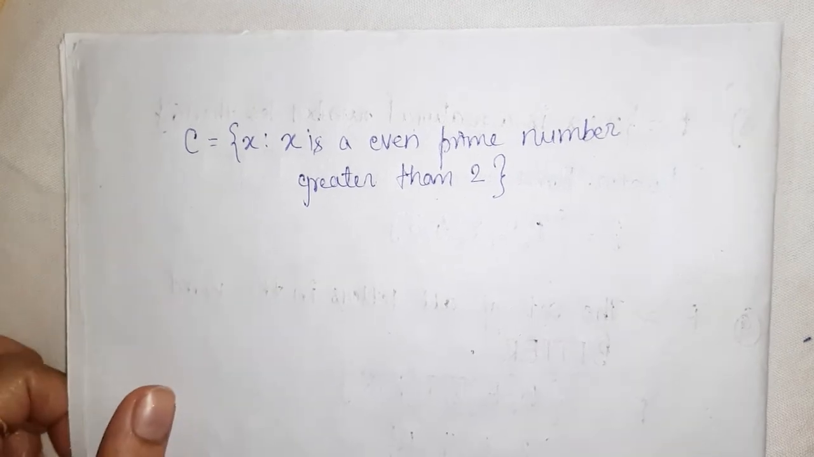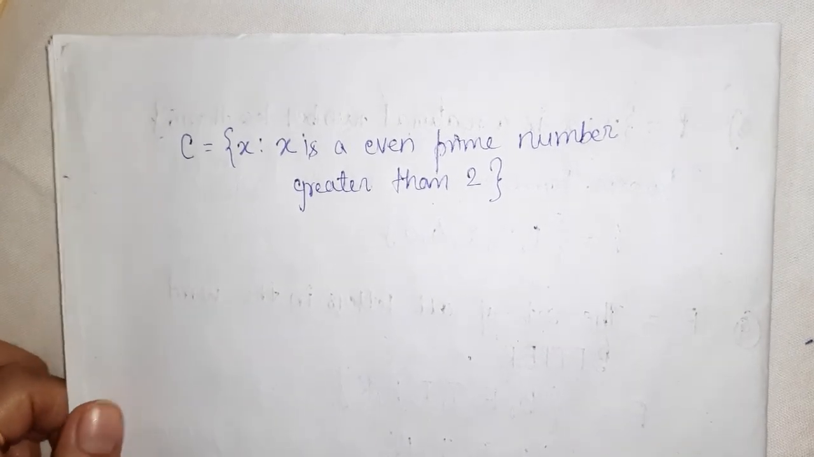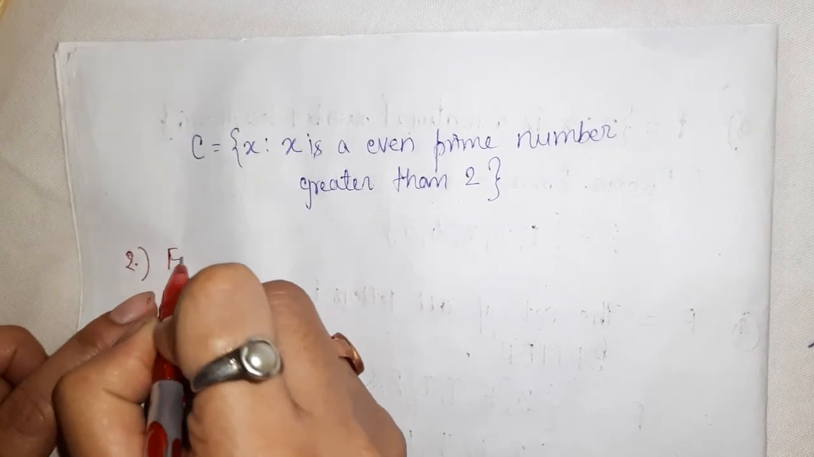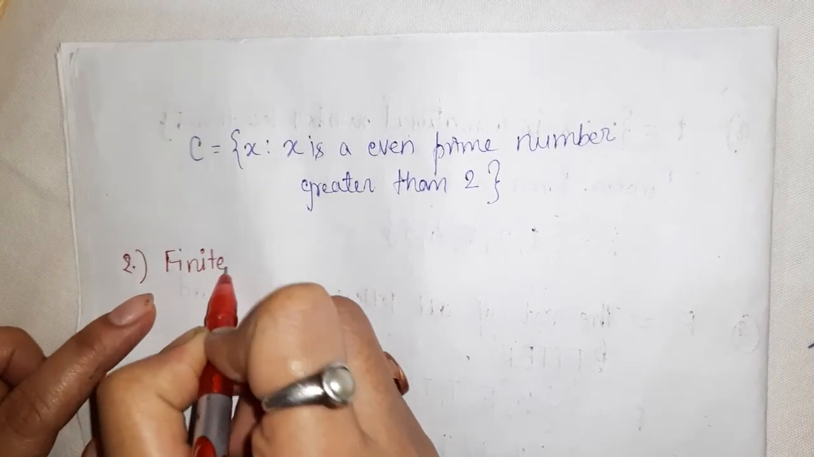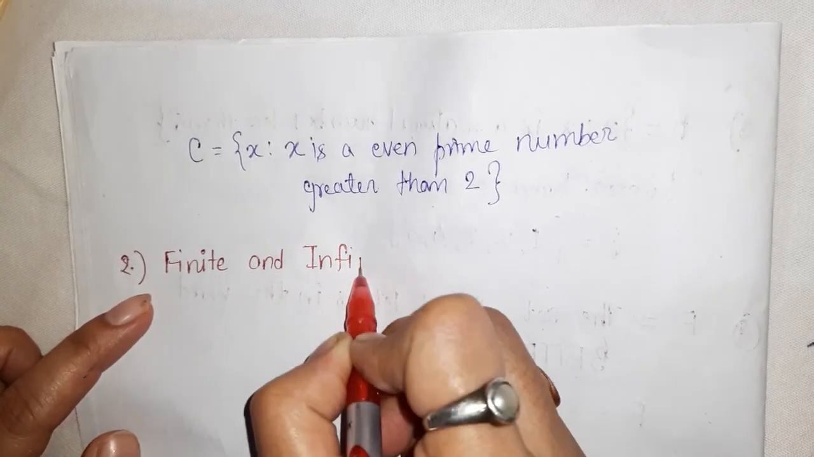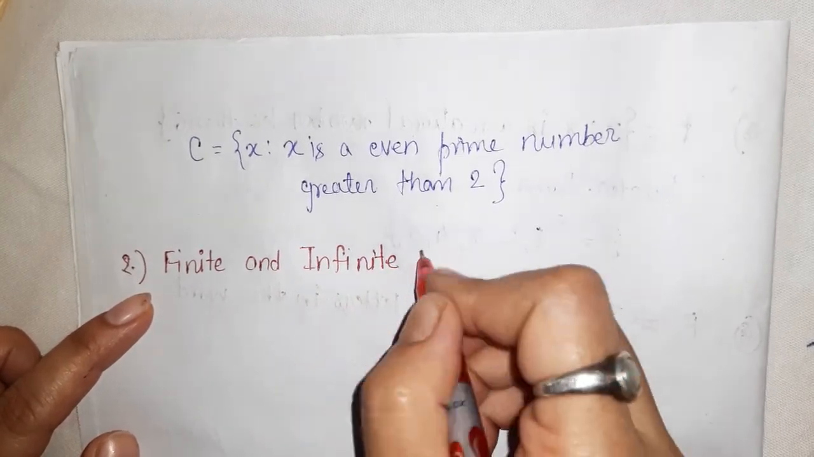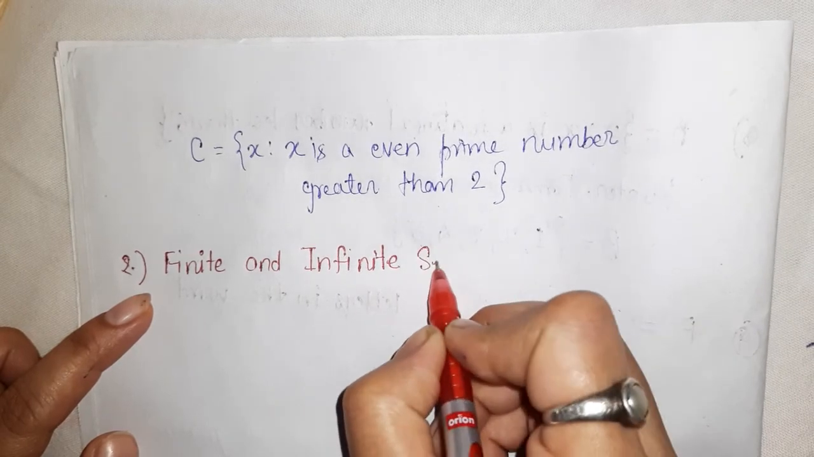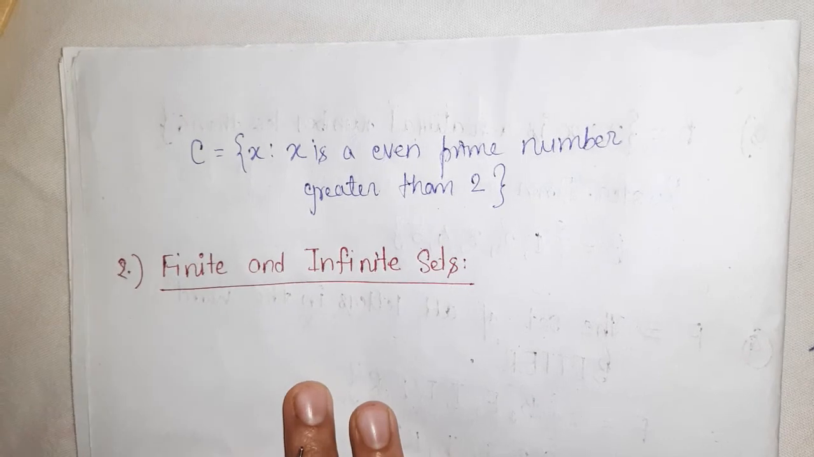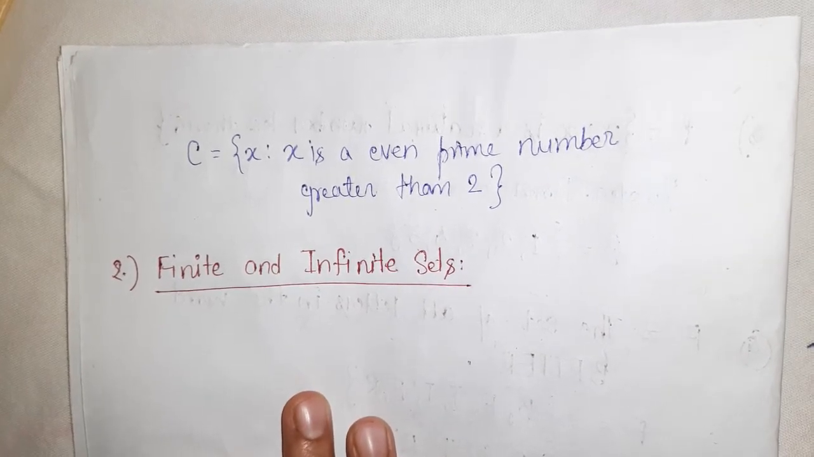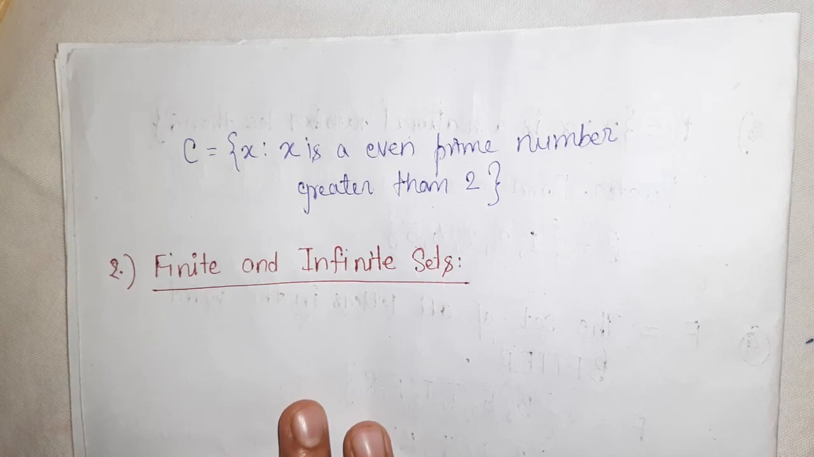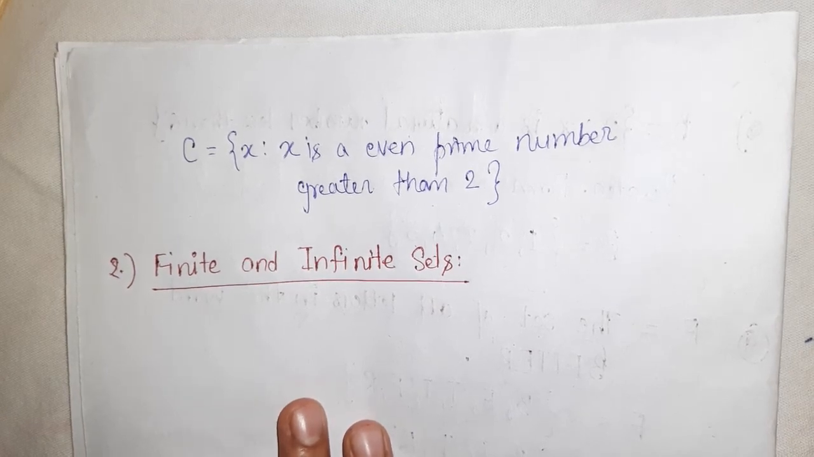Okay, next we have finite and infinite sets. The name itself makes it clear. Finite means limited, which are countable. When a set has a finite number of elements, we call it a finite set. Infinite means there will be infinite elements, infinite members, and that set is called an infinite set.